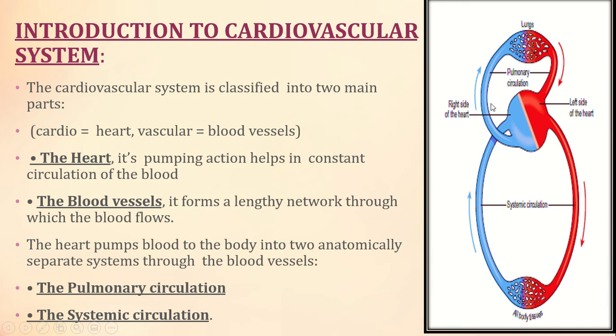Here you can see the pulmonary circulation, which happens between the lungs and the heart, and the systemic circulation, which happens between the heart and all the body tissues and parts. Imagine this is the lungs, this is the heart, and this is all the tissues and the body. The blue color is the deoxygenated blood, which contains carbon dioxide. The red color is the oxygenated blood, the blood that contains oxygen.